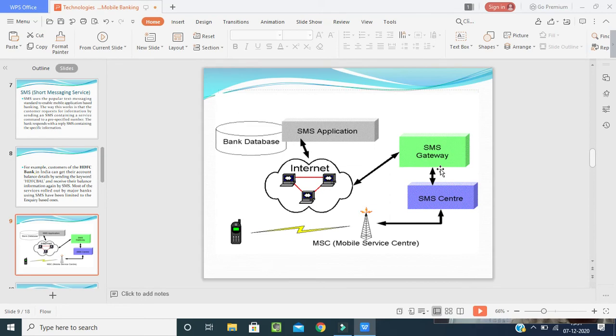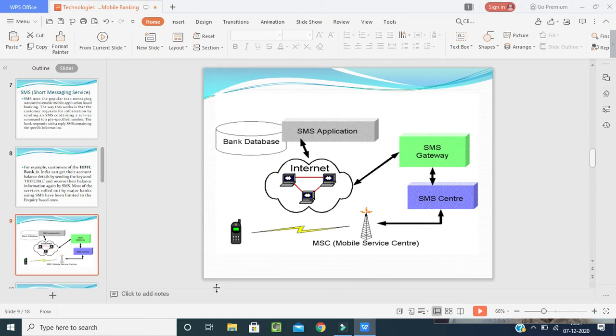Again, this SMS gate will send the information via internet to the SMS application, and this SMS application will send the data to the bank database. So the bank database will store it, and they will send it back to your mobile number. A fraction of time will be taken for this. So this is the proper process of SMS in mobile banking.